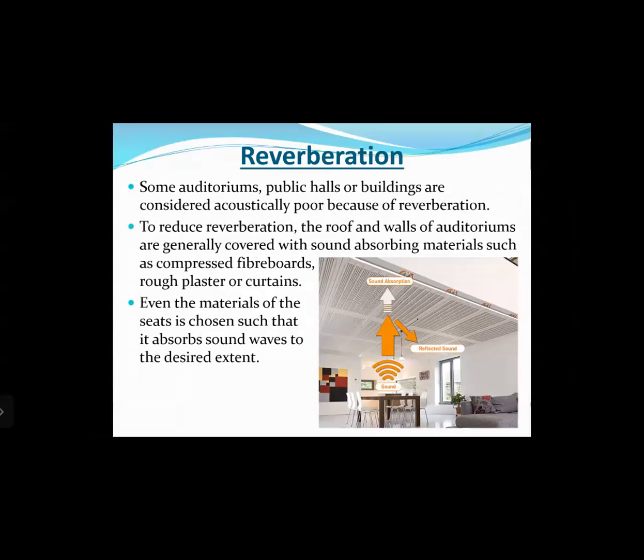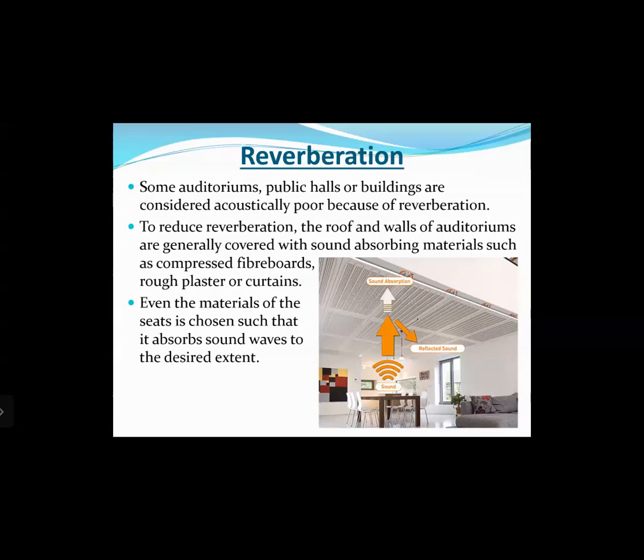Okay, then how to reduce reverberation? Some auditoriums, public halls, or buildings are considered acoustically poor because of the formation of reverberation. To reduce reverberation, the roof and walls of auditoriums are generally covered with some sound absorbing materials such as compressed fiber boards, rough plaster, or curtains, or you may have several designs and different shapes on the walls, right?